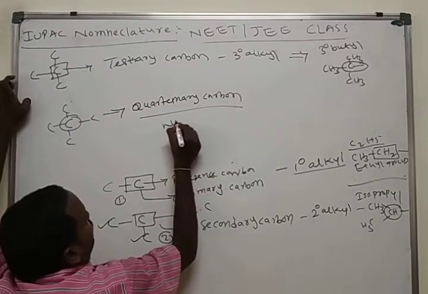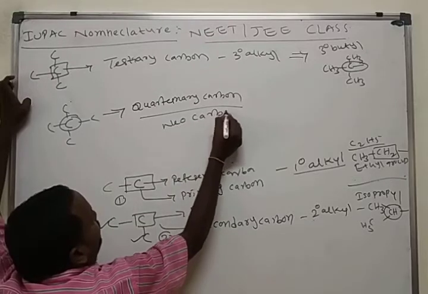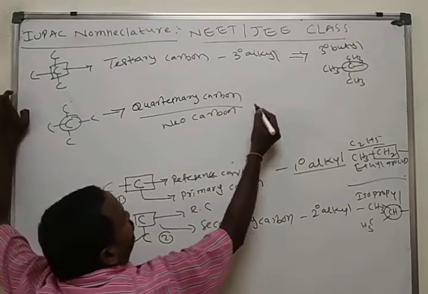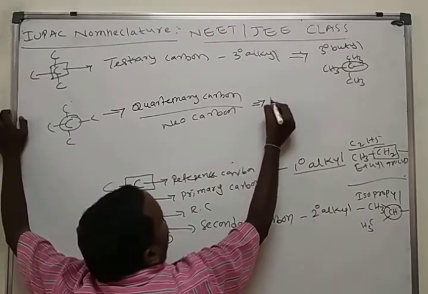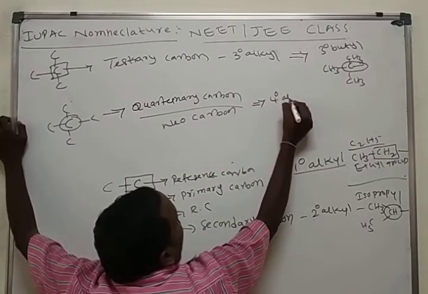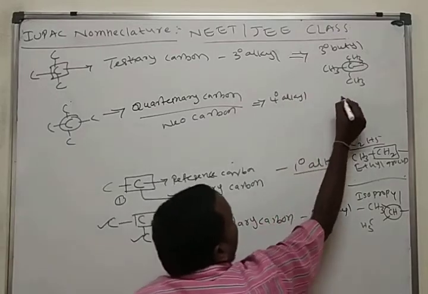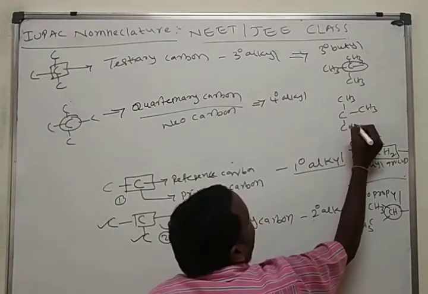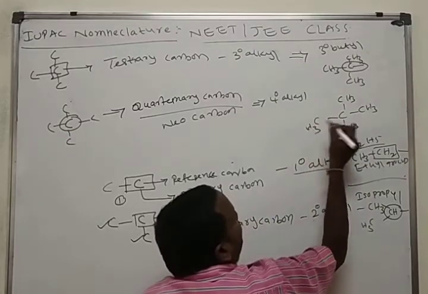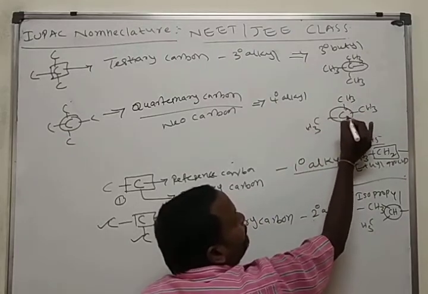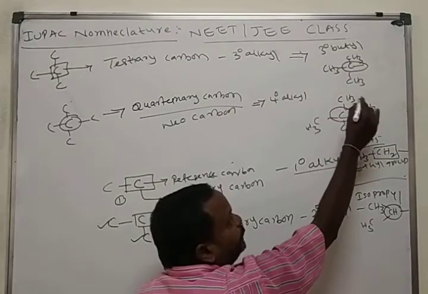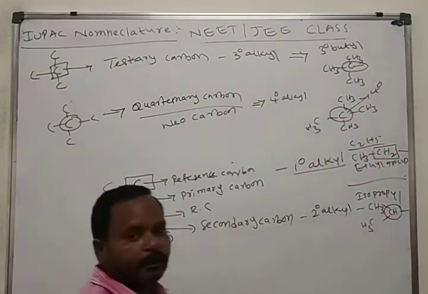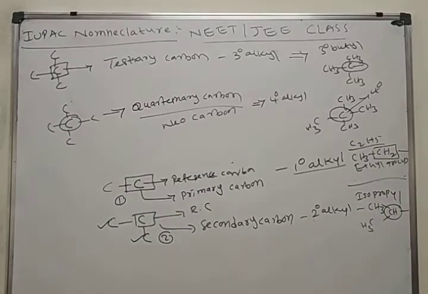This is also called neocarbon. Example for this, CH3, CH3, CH3, CH3. This carbon is attached to 4 alkyl groups. So this is called quaternary carbon or neocarbon.